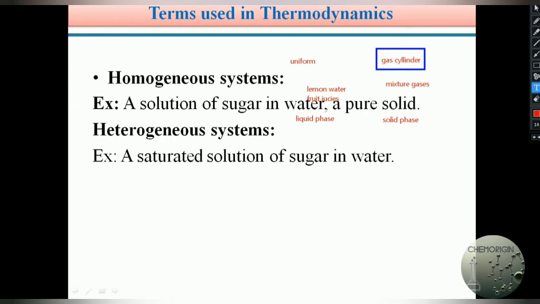Next, a heterogeneous system means, other than a homogeneous system, the solute and solvent are in different phases. For example, take a saturated solution of sugar in water.